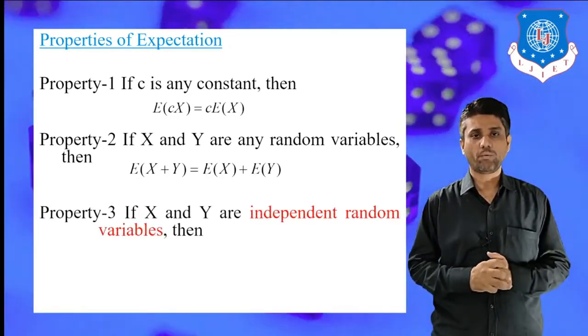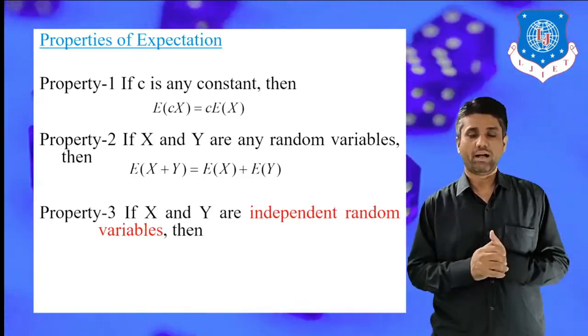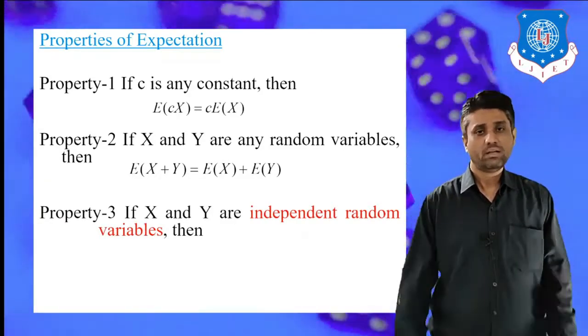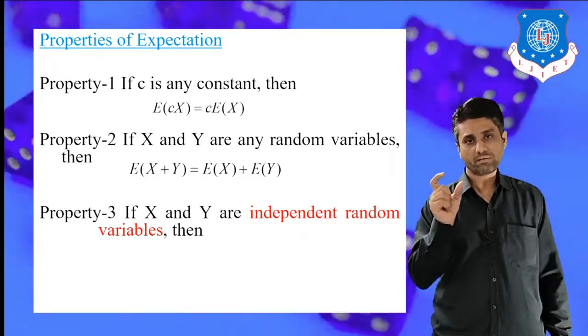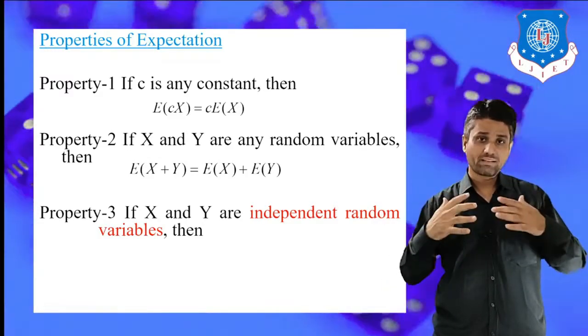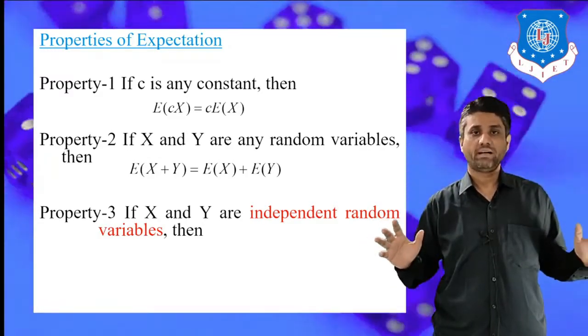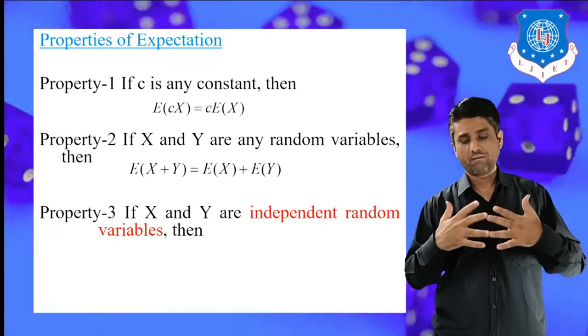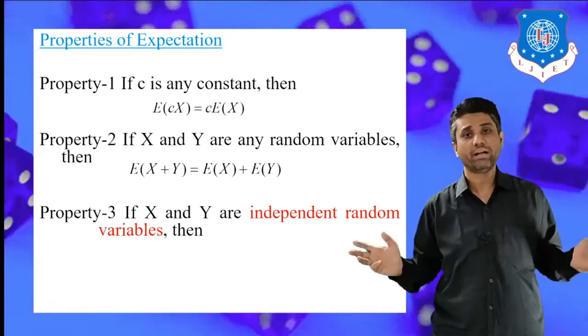And now the third property. Again we assume X and Y are two random variables, but here we consider one assumption: both variables X and Y are independent, that is, they do not affect each other, both are mutually independent.